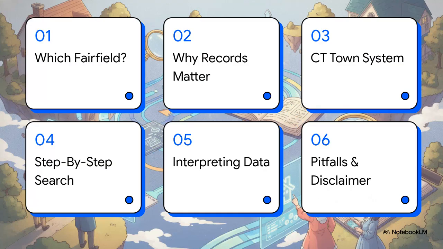So, here's our roadmap for today. First, we'll figure out which Fairfield you're actually in. Then, we'll look at why these property records matter, how the Connecticut town system works, and walk through a step-by-step portal search. After that, we'll interpret your property data, and finally, cover some major pitfalls and our final disclaimer.